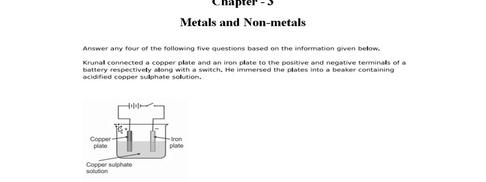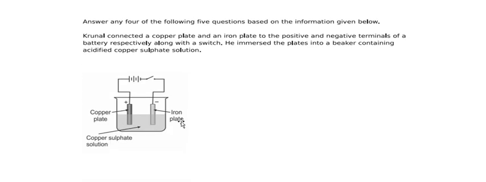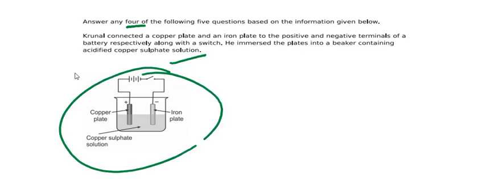Chapter number 3, metals and non-metals. You see on the screen a figure is given. Answer any 4 of the following 5 questions based on the information given below. Only 4 questions we will answer. Carnot connected a copper plate and an iron plate to the positive and negative terminals of a battery respectively, along with a switch. He immersed the plates into a beaker containing acidified copper sulfate solution. Here is the picture and the question below.